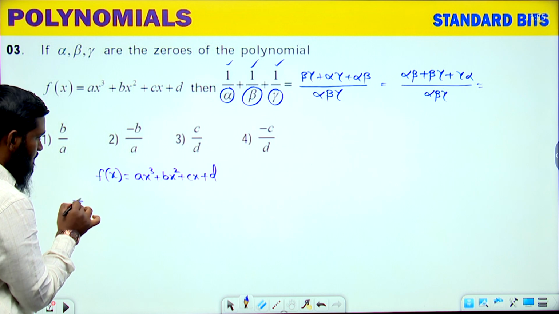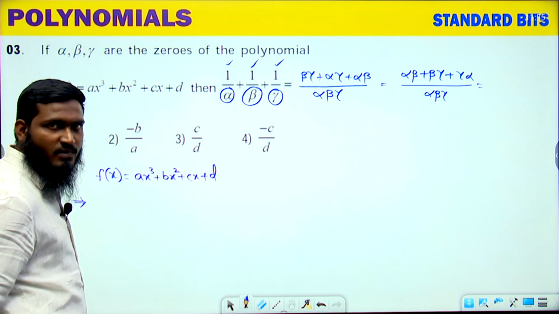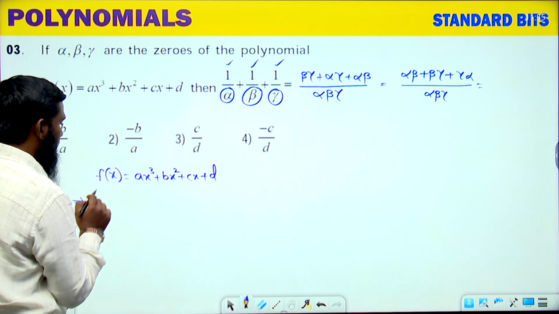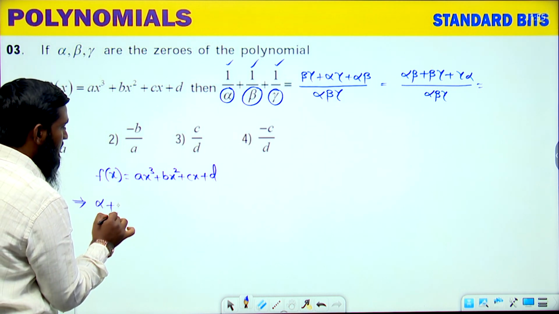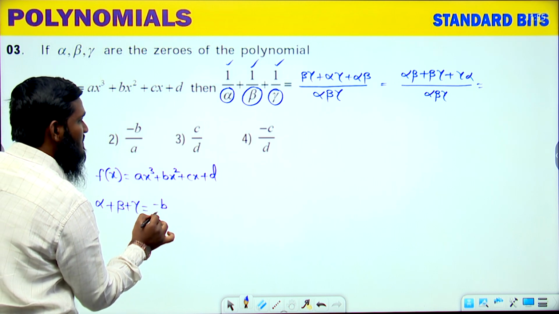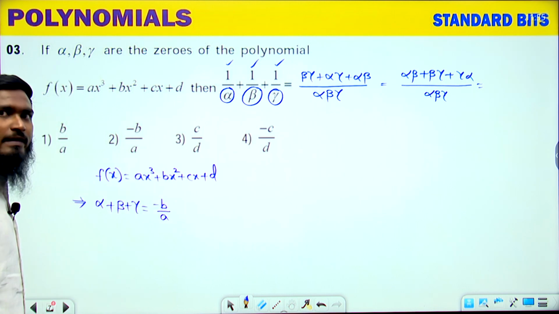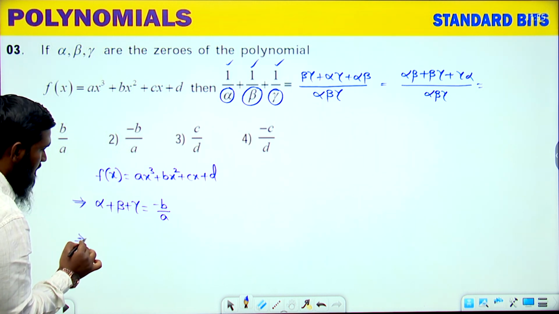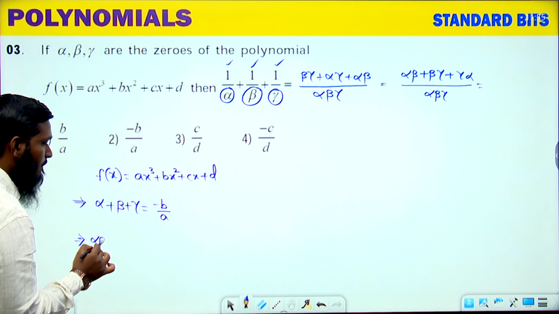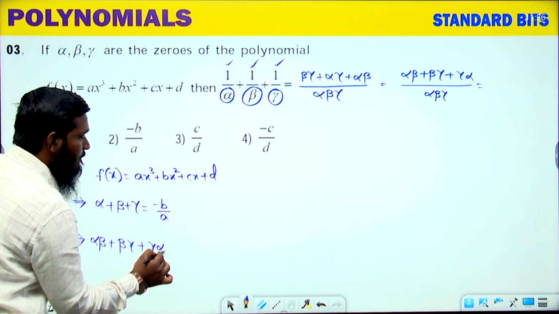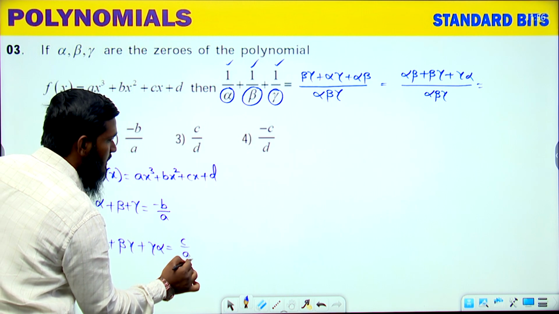First formula, sum of the zeros. If you are taking the sum of the zeros over here, what can we write? Alpha plus beta plus gamma is equal to minus b by a. Simple formula. Now next, another formula. Alpha beta plus beta gamma plus gamma alpha is equal to c by a.